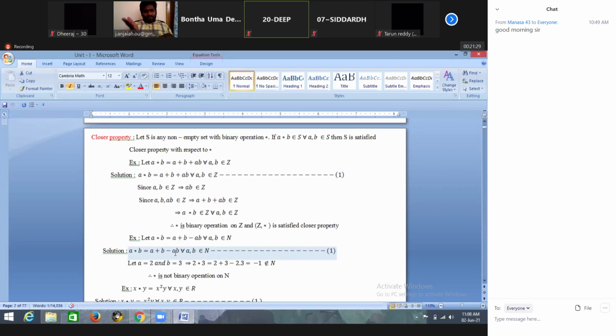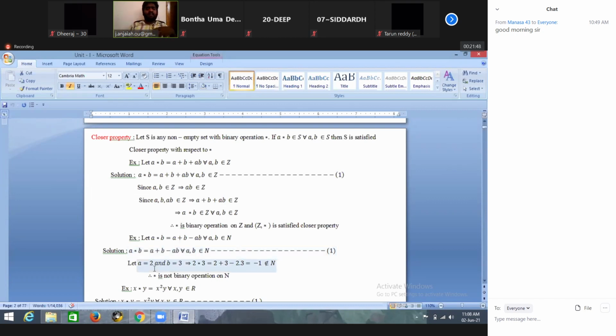Yes, sir. It should be negative means if it is possible, right? A plus B less than A into B is also possible. This is possible means it is not a binary operation. Such a situation we can show, we can give a counter example only.